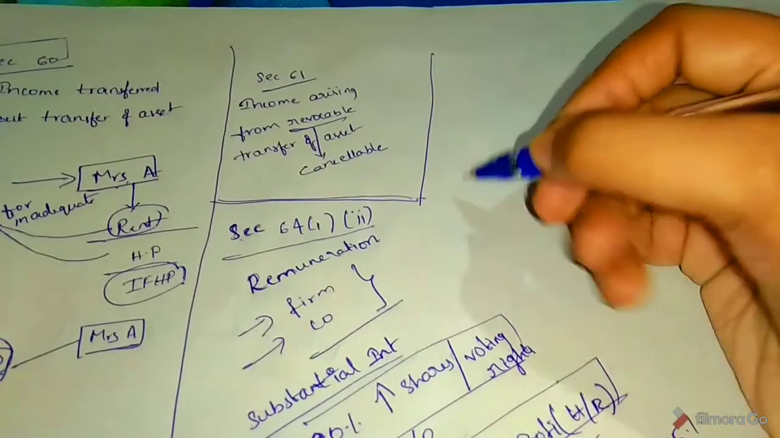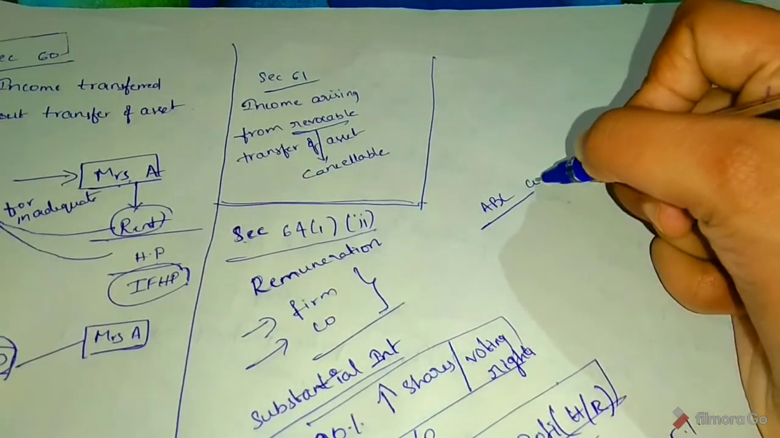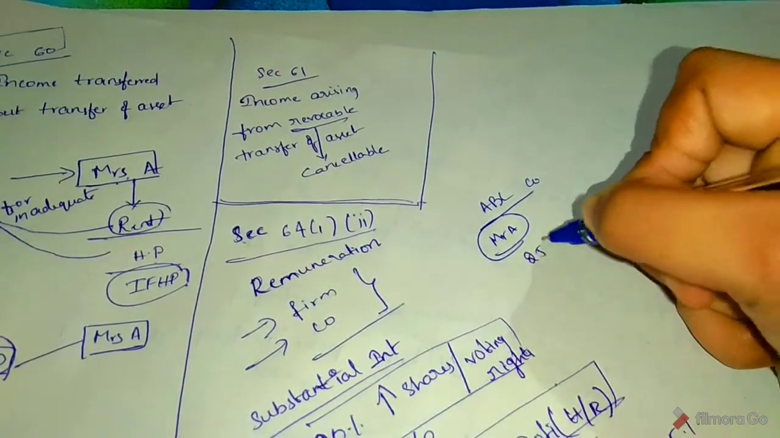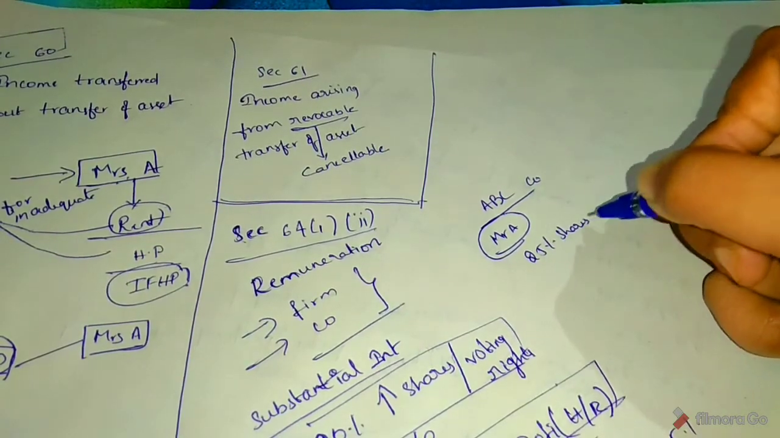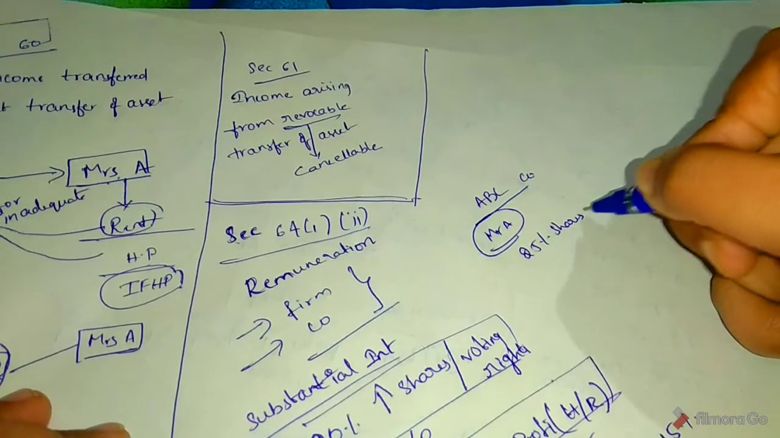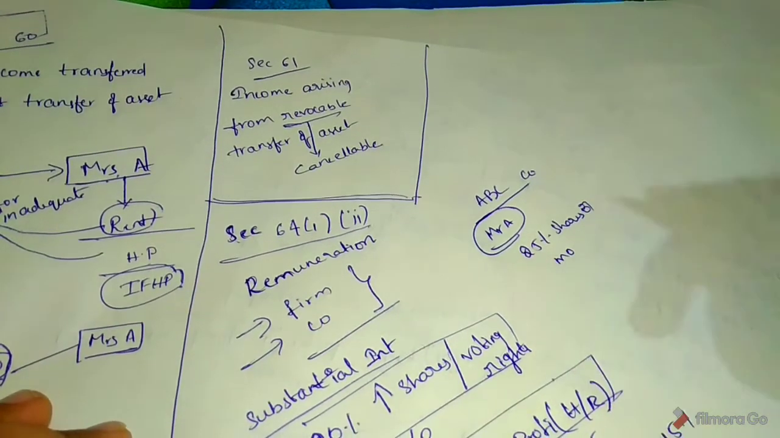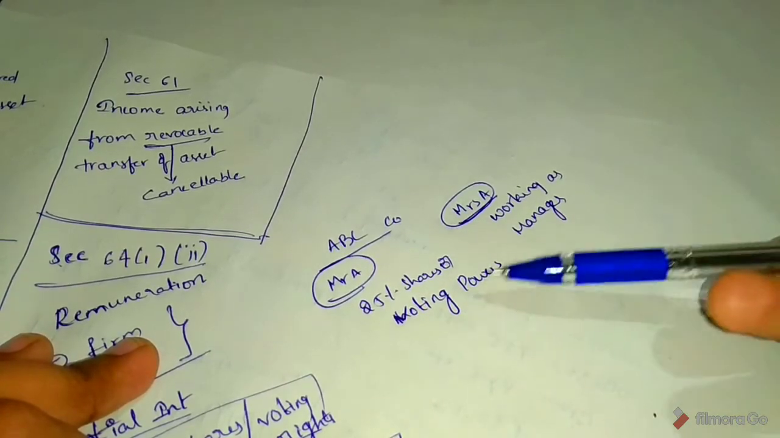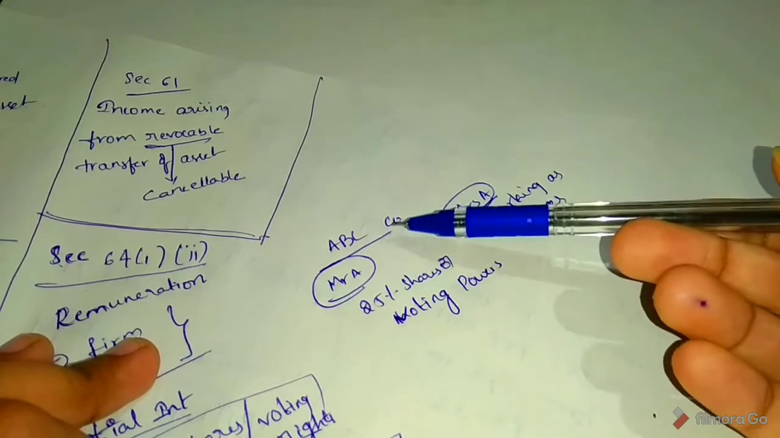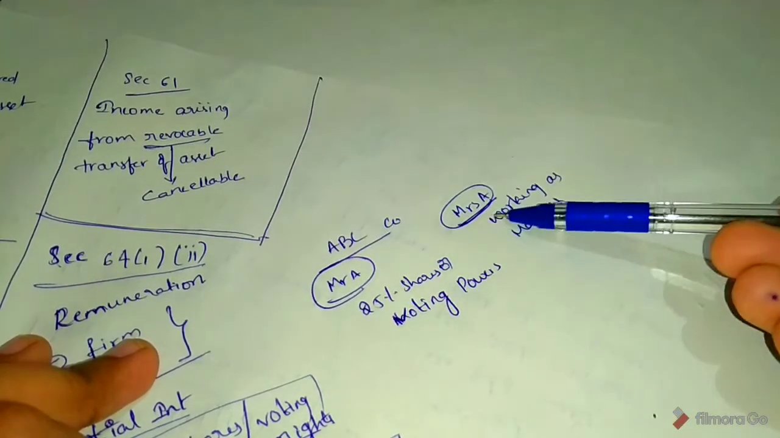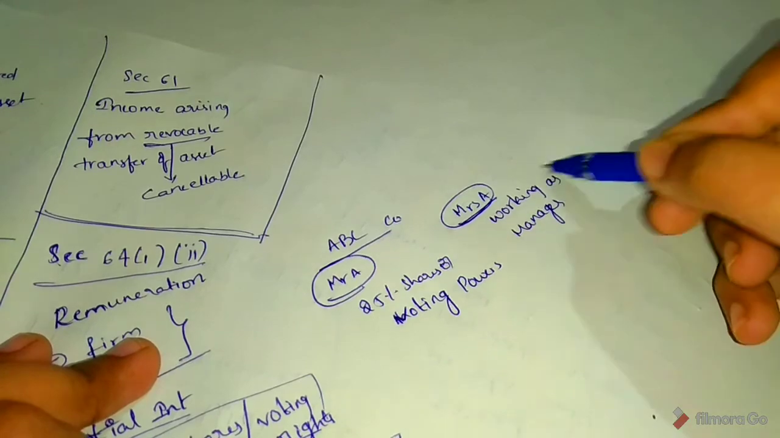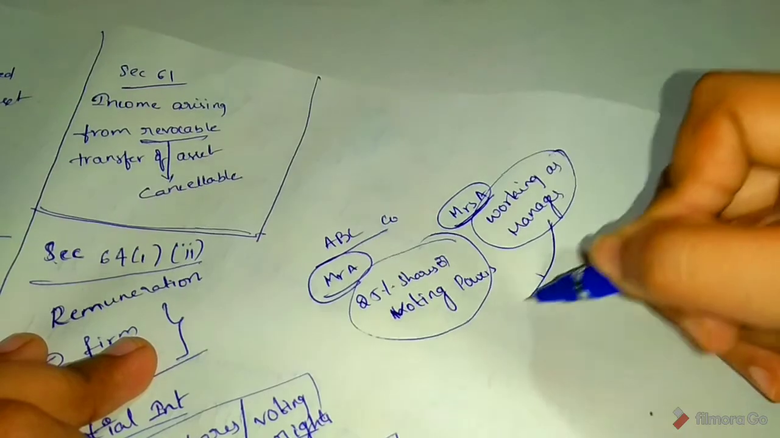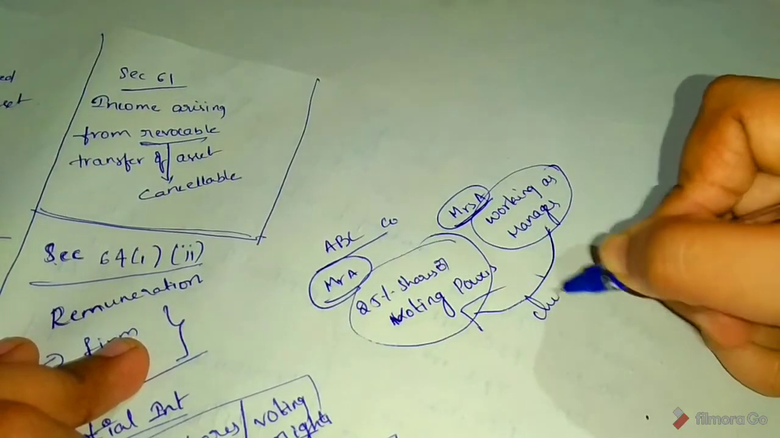See, for example, ABC company. In that, Mr. A holds 25% of shares or voting powers. In that company, Mrs. A works as manager. So the income of Mrs. A is clubbed in the hands of Mr. A. Okay.